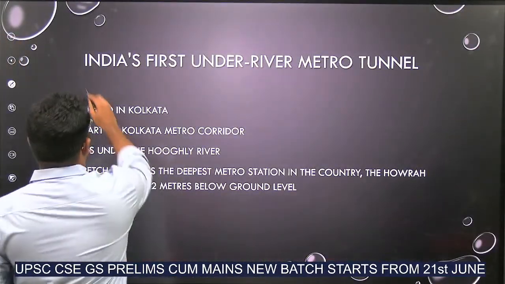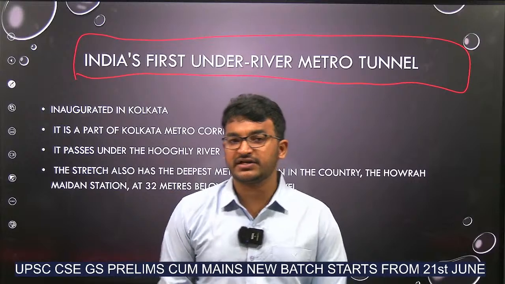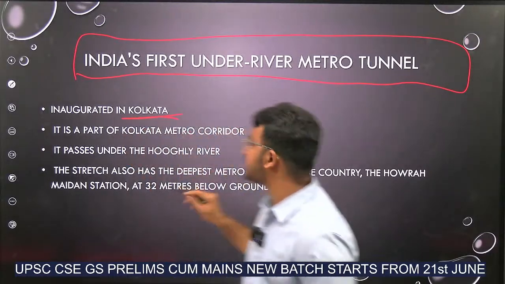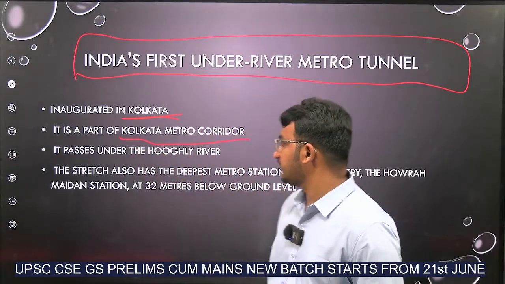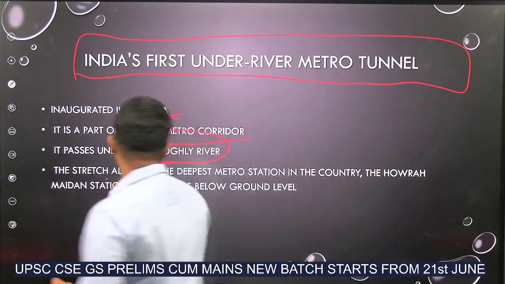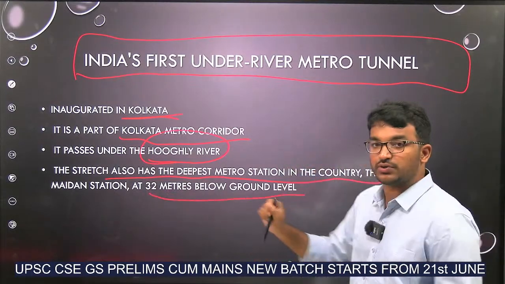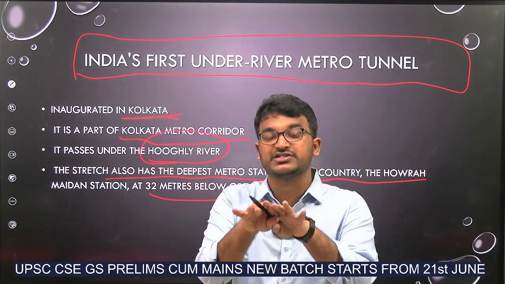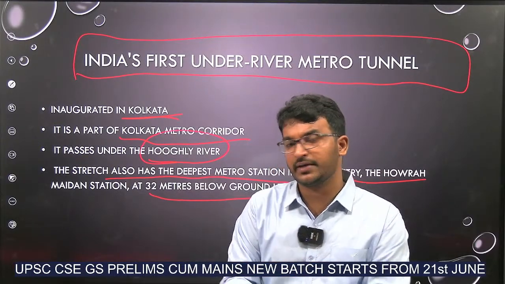Next, India's first under-river metro tunnel. Where has it been launched? In Kolkata. It was inaugurated in Kolkata. What is this? The first underwater metro tunnel, part of Kolkata's metro corridor, and it passes through the Hooghly river. The stretch also has the deepest metro station in the country, the Howrah Maidan station, 32 meters below ground level. Where is it? In Kolkata, under the Hooghly river.